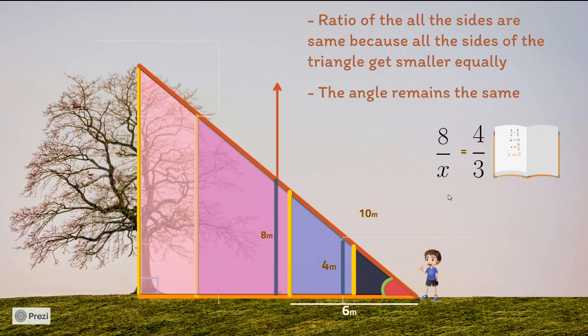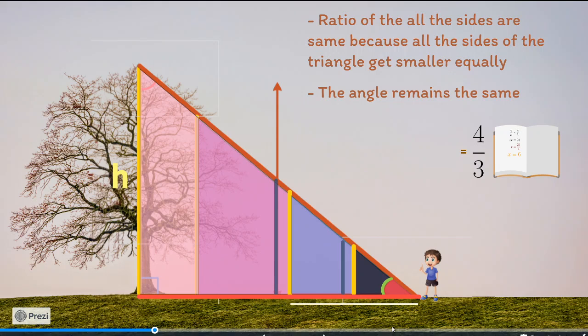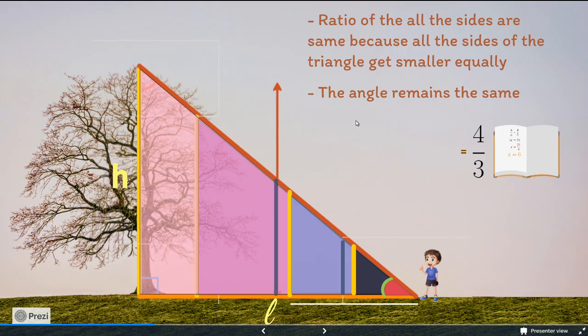Now let us come back to the original point, and the whole point of this was to measure the height of the tree. So imagine this side and this side. We will call this side our height, h. We don't know the height, right? That is what we need to find. And this side, the full base, we will call it L, the length.